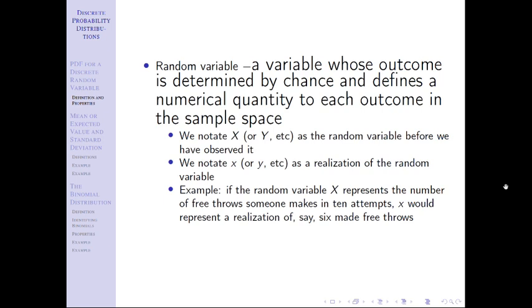So in that case, I would say let capital X be the number of free throws someone makes out of 10 attempts. And then we're going to build a table later on, and we're going to say, oh, well, lowercase x could be 0, could be 1, could be 2, etc. What all the values that lowercase x could take, because lowercase x is the potential realizations of those, whereas capital X is the generic definition of what random variable we're talking about.